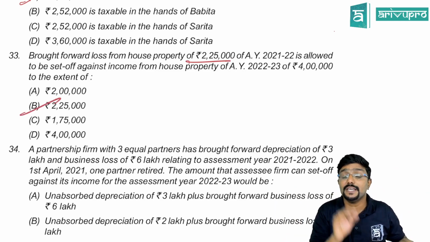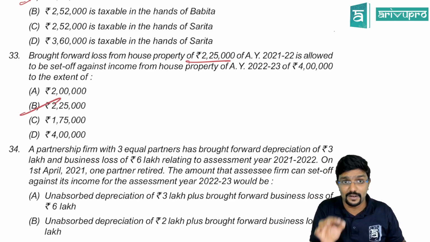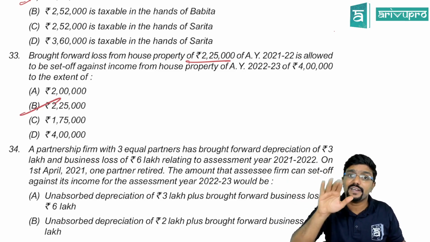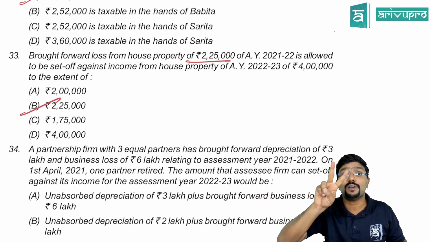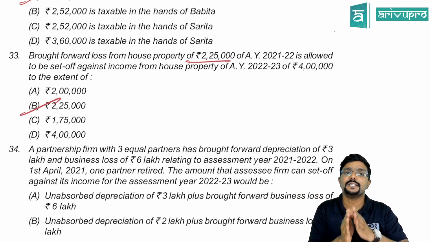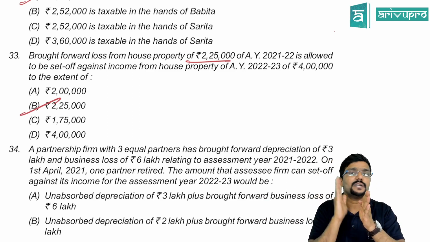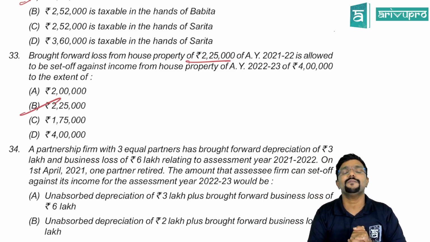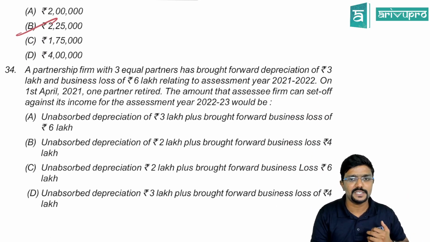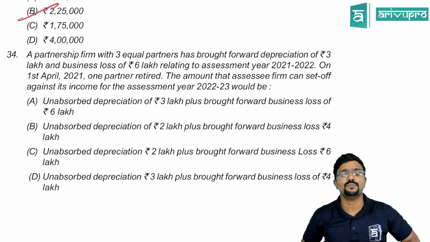Yes, you can adjust. If it is a current year house property loss, you will first adjust against income from house property. If not, you can adjust it against other heads. But the maximum loss you can adjust is 2 lakh if it is a current year house property loss. But here, it is a brought forward house property loss, which can be adjusted only against income from house property and without any limit. Here, the entire 2,25,000 can be adjusted as the income is 4 lakh, which is more than the loss.